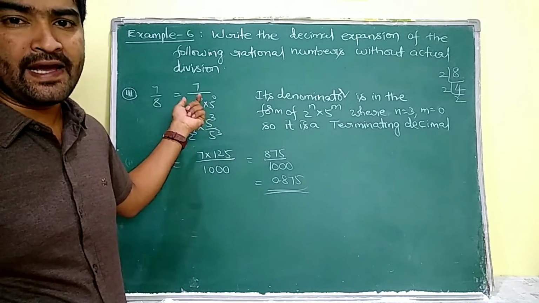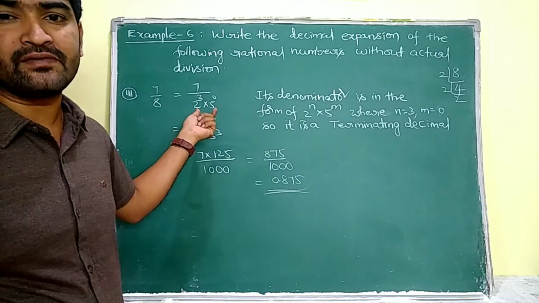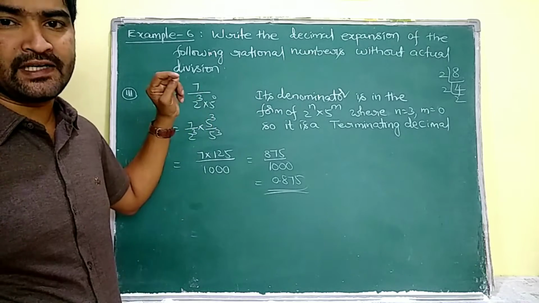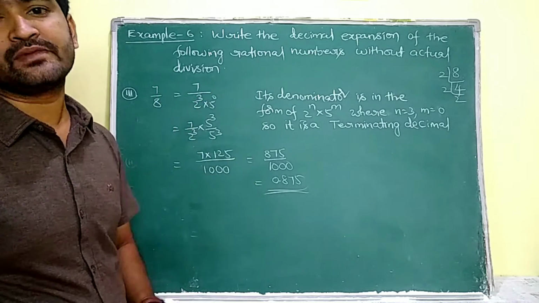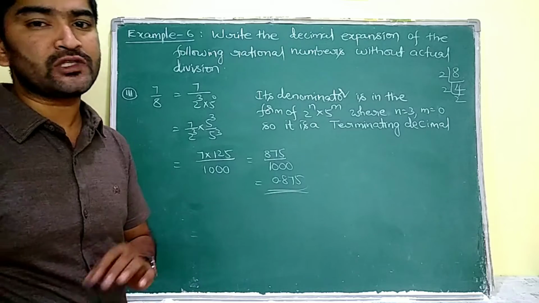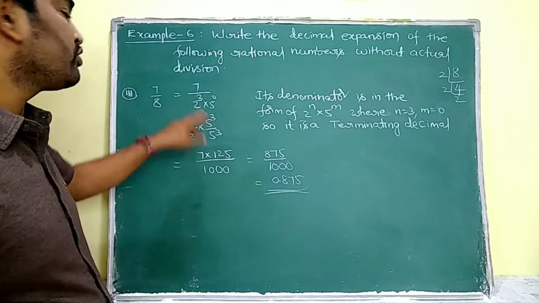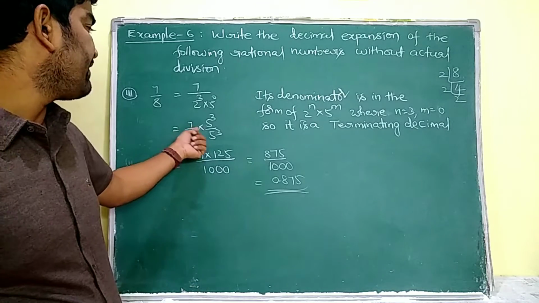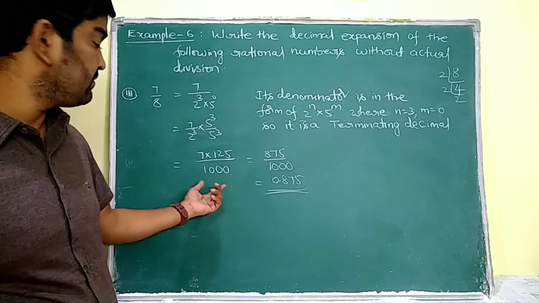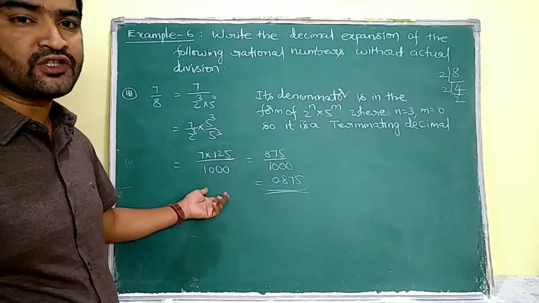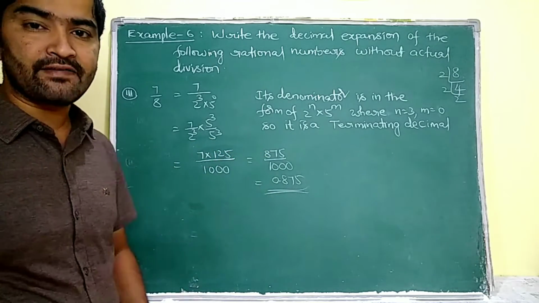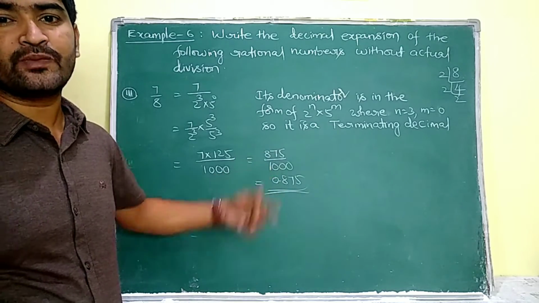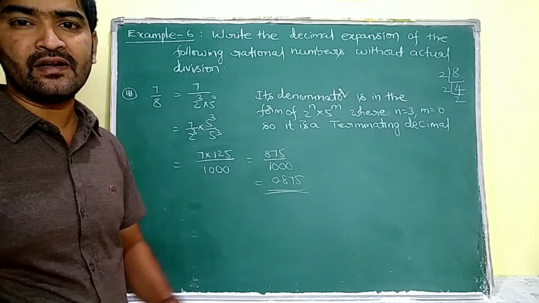Firstly, we have to express its decimal expansion. For that we have to plan what to do. See here, I am having 2 for 3 times but 5 for 0 times. I have to pair up both 2's and 5's. That is why I am going to multiply this with 5 cube and divide with the same 5 cube. So 7 into 5 cube means 7 into 125 by 2 cube into 5 cube, which we know is 1000. So 875 by 1000. Understand? That is why it is going to be expressed as 0.875.